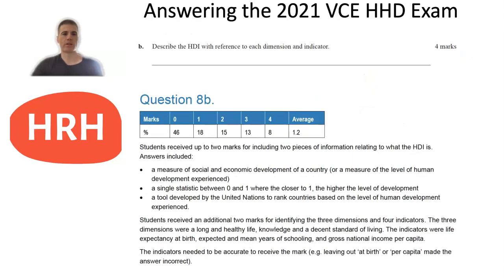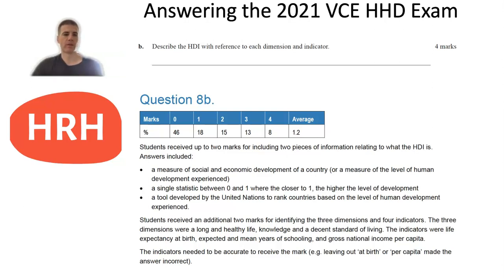B was then asking you to describe the HDI with reference to each dimension and indicator. So this was worth 4 marks, so it's quite a lot for a description. So you had to include the dimensions as well as the indicators, but then also 2 more pieces of information for 2 marks in addition to a mark each for the dimensions and indicators. So you can see that only 8% of the state was able to achieve 4 marks. And so obviously when talking about the dimensions, they're talking about long and healthy life, knowledge, and a decent standard of living. The indicators are life expectancy at birth, mean years of schooling, expected years of schooling, and gross national income per capita. But then you had to have 2 additional pieces of information about the HDI.